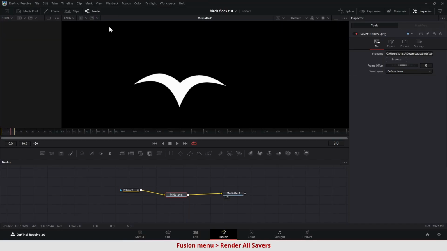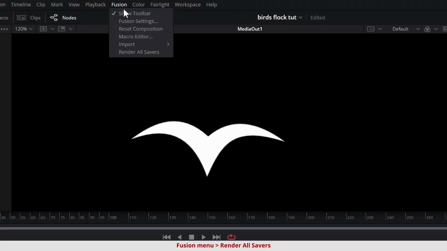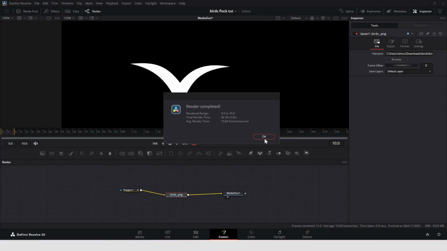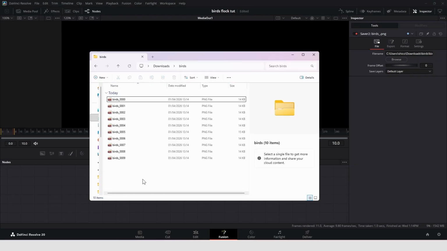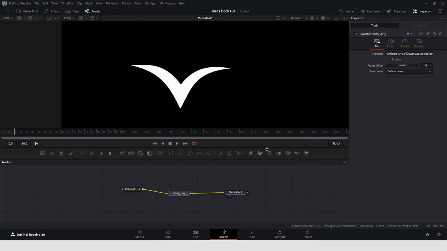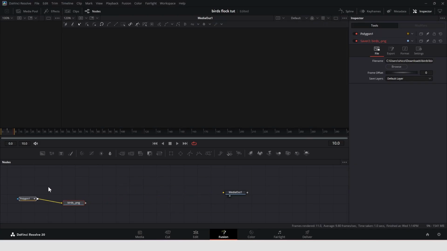Then go to the Fusion menu and render all savers. All the 10 frames are now rendered. Move these nodes to the side or delete it.